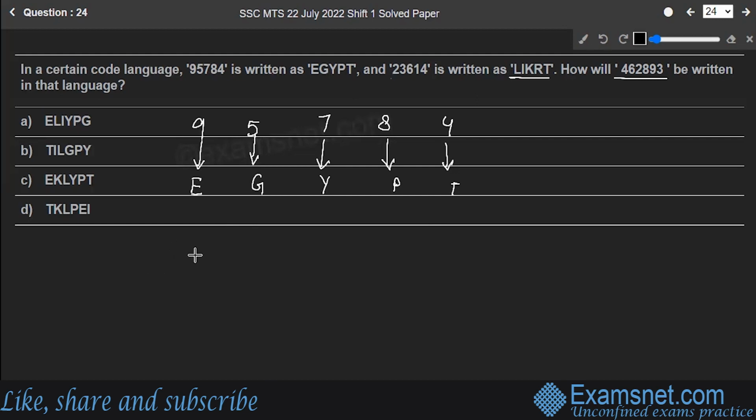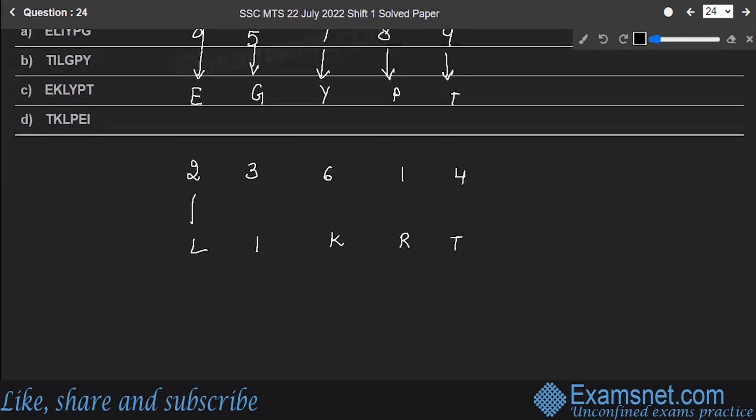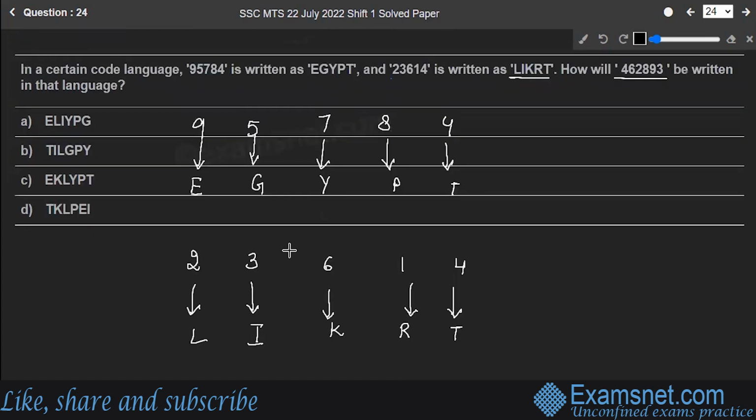Okay, so let's make it for the next one. 23614. This is the code for LIKRT. Right. So 2 is the code for L, 3 is for I, 6 is for K, 1 is for R, and 4 is for T. Correct. So now you want to know 4, 6, 2, 8, 9, 3. How will this look like in that language?